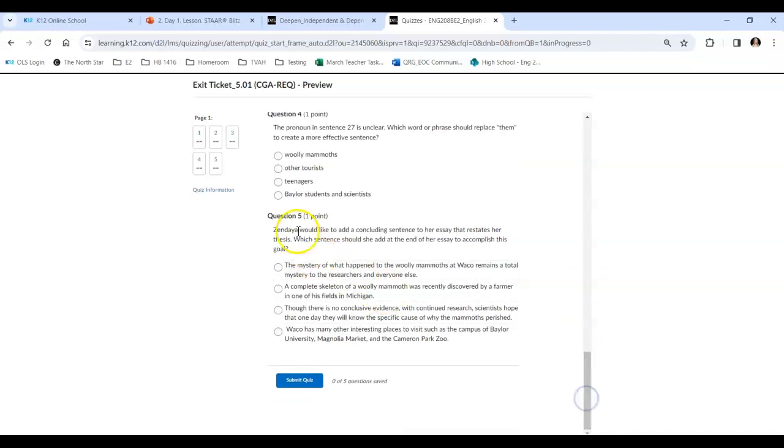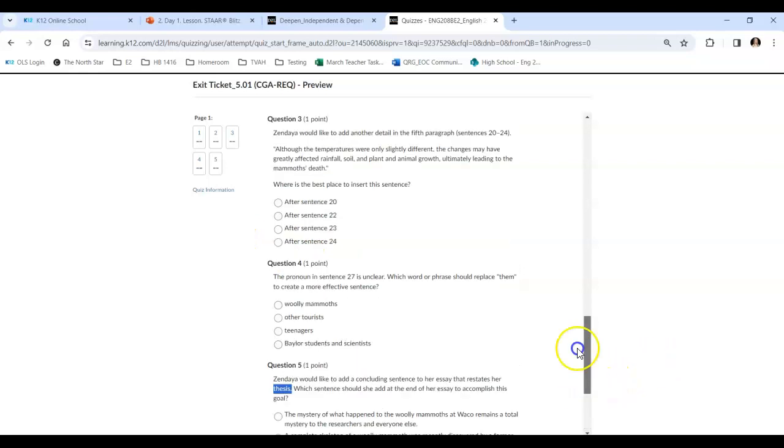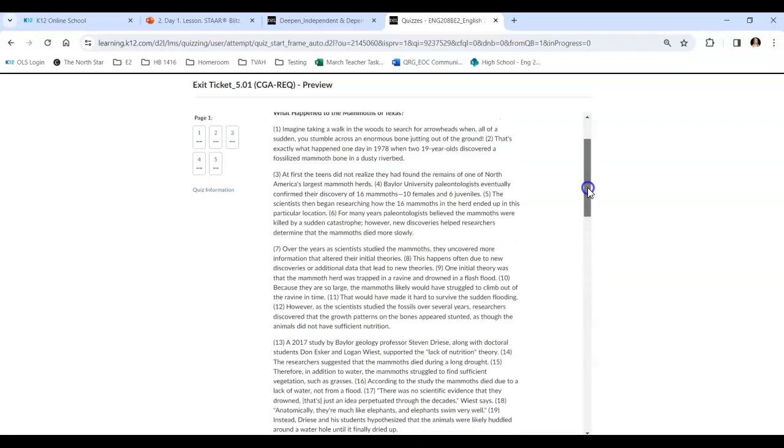And question 5, Zendaya would like to add a concluding sentence to her essay that restates her thesis. Which sentence should she add at the end to accomplish this goal? Well, in order to do that, I need to kind of go up to the top to see what her thesis originally was. Okay.